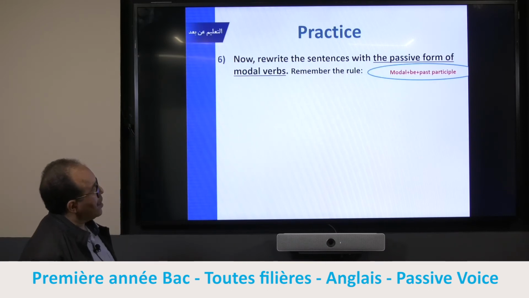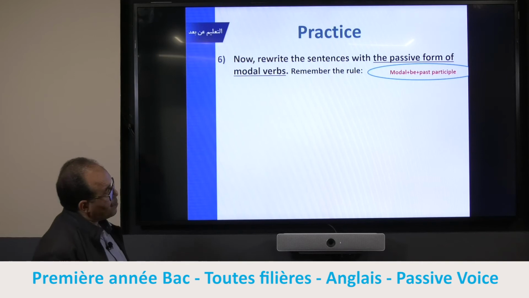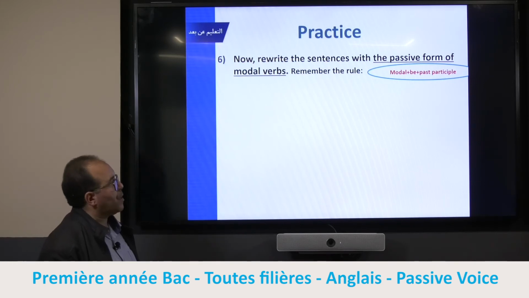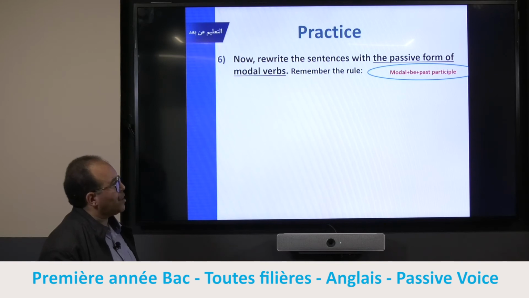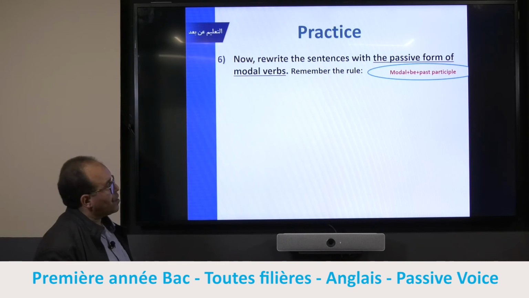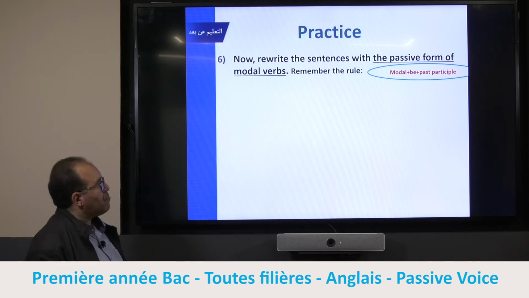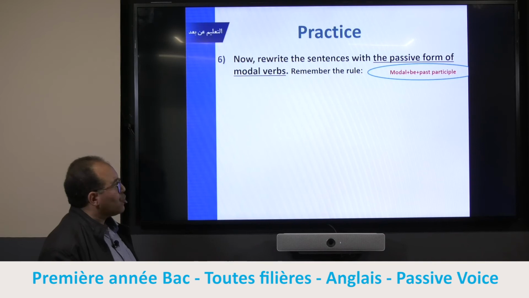Now let's practice here with modals plus be plus past participle. Now let me just remind you, we use the modal, we keep it, and then we add the be plus past participle. So here, don't forget to keep learning the irregular past participle of the irregular verbs, okay? They are in families. They are very easy for you to copy, to learn, okay? Just practice them.